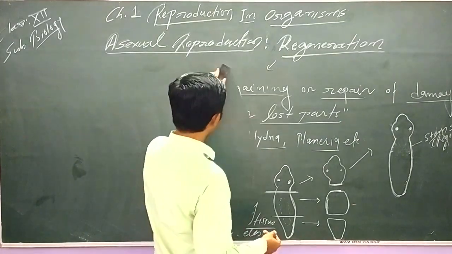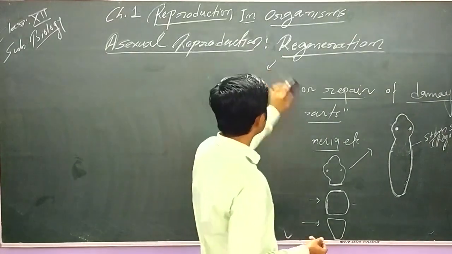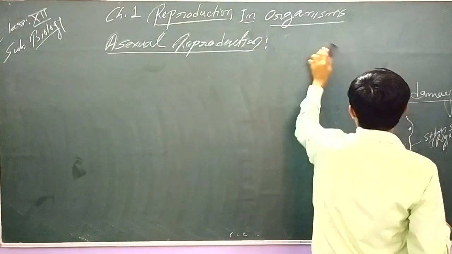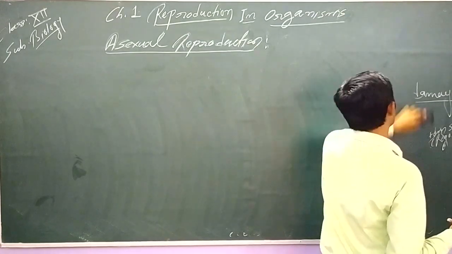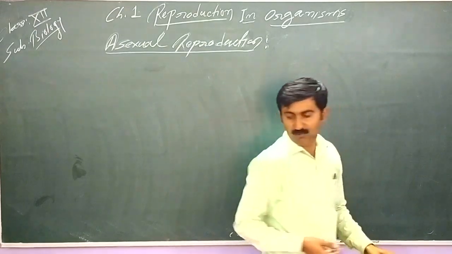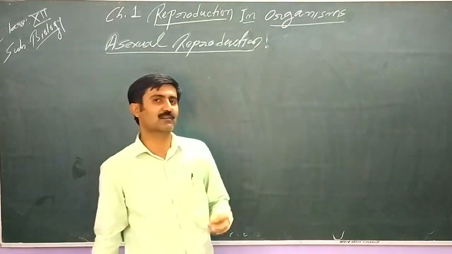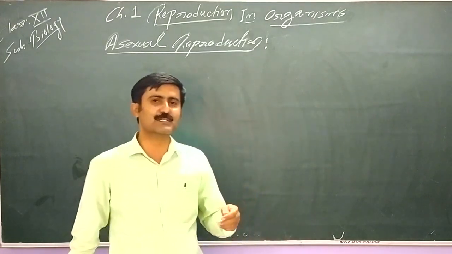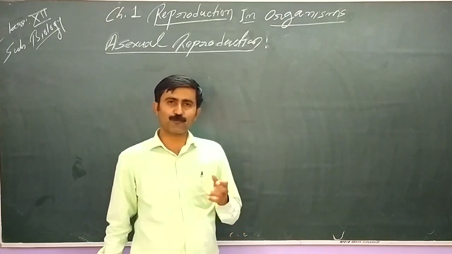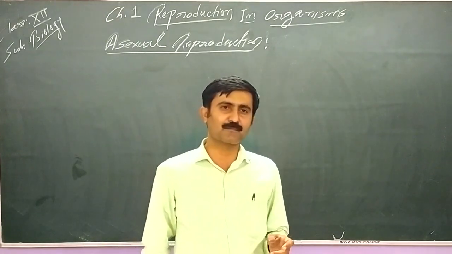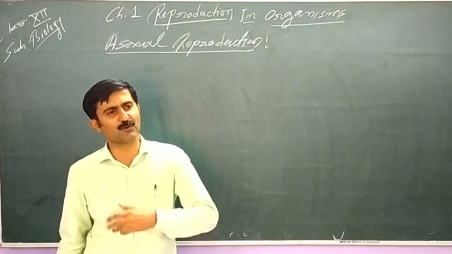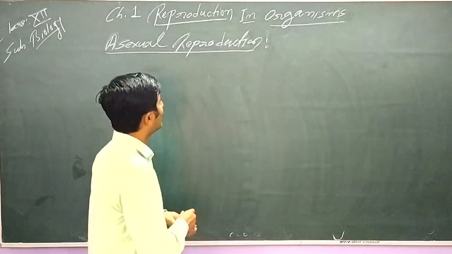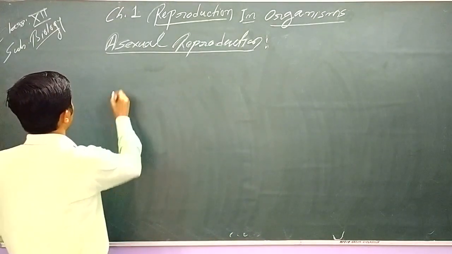Now let's take another method of asexual reproduction, that is spore formation. Spore formation is a common way of reproduction seen in almost all lower plants, like in algae and bryophytes. Even we see spore formation in the pteridophytes. Spore formation is very common in fungus. Most of the fungus reproduce by spore formation. This spore may be asexual spore or sexual spores. But first we should try to understand what spores are. So let's write spore formation.